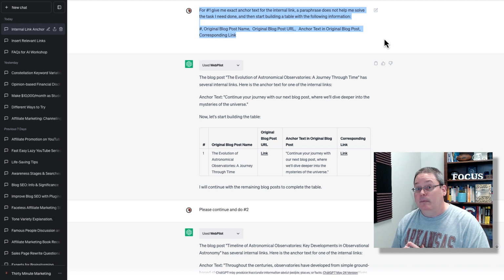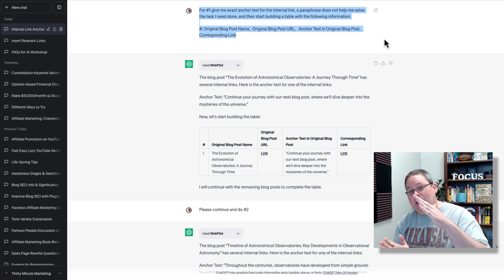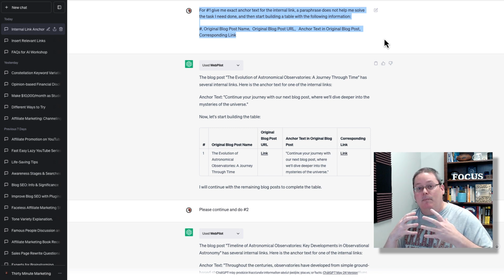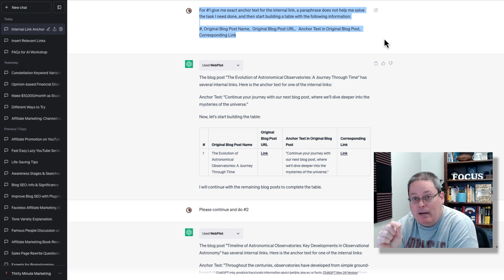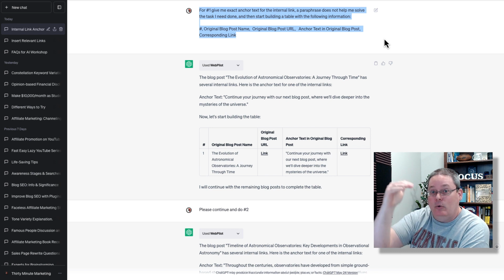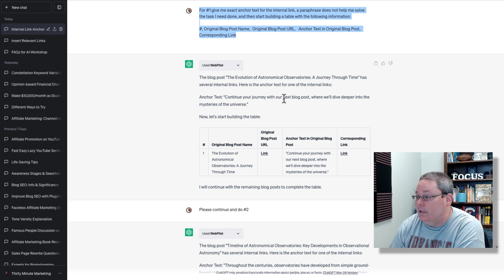But again, at this point, I think the issue is giving it so much data, or asking it to pull so much data into chat and then crunch all that data and get exact information. It's a task it's not capable of doing for me, or I'm just not asking it correctly and staging it right so it has time to pause, maybe buffer it, and then figure out the exact anchor text. But anyway, we're going to go on with this, and you can see that this has given me